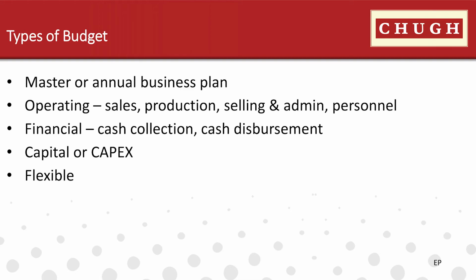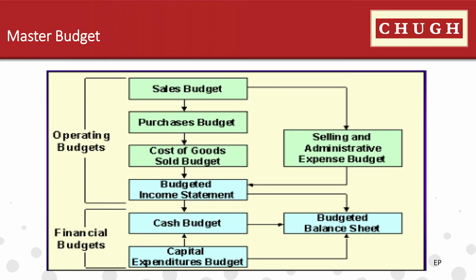A master budget documents specific short-term operating performance goals for a period, normally one year or less. The budget or plan normally includes operating and financial budgets. Operating budgets are established to describe resources needed and the manner in which those resources will be acquired. It normally includes sales, production, personnel, and selling and admin budgets.